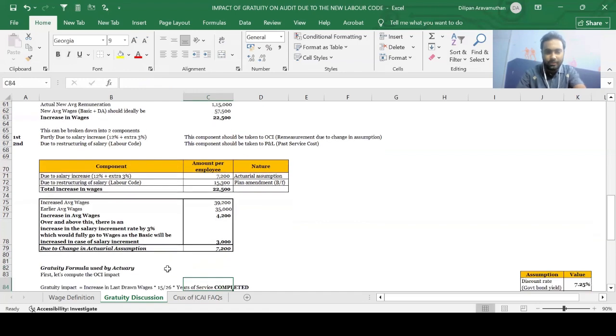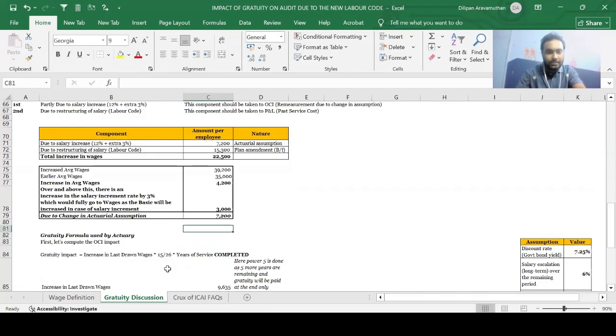Next, if I just come down, the gratuity formula used by the actuary. So what would the actuary do here, guys? Very simple. We understood that out of this 22,500, 7,200 is due to a change in actuarial assumption. Obviously the remaining is going to go to past service cost, because the P&L impact is going to be residual, since we know what the assumption is. So anything over and above the assumption change is going to go to past service cost, to the extent of 15,300. I hope that is very clear, guys.